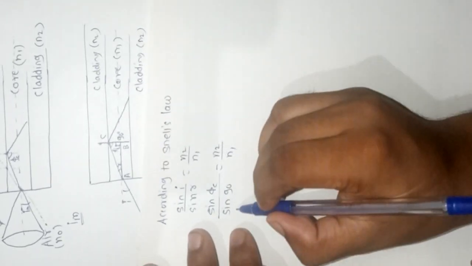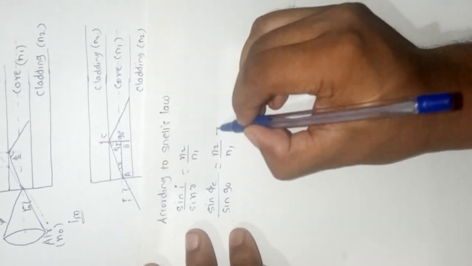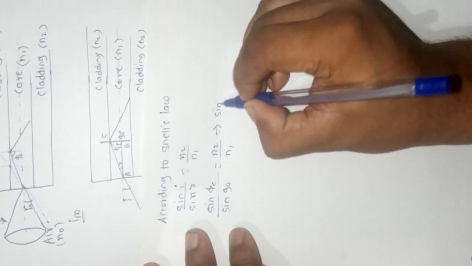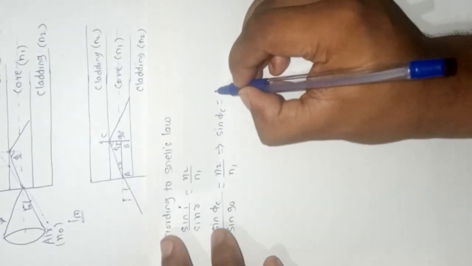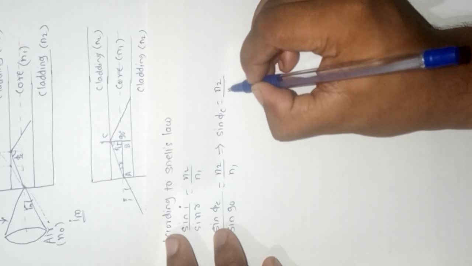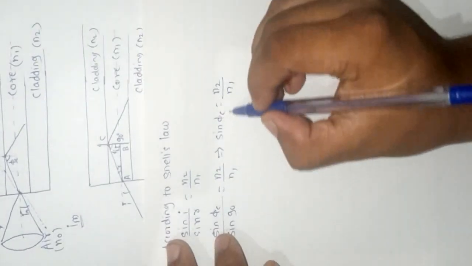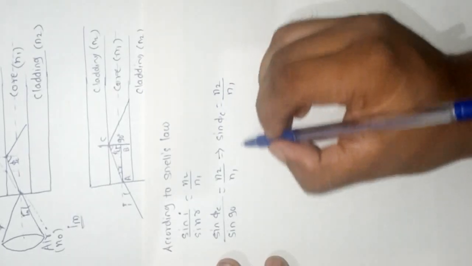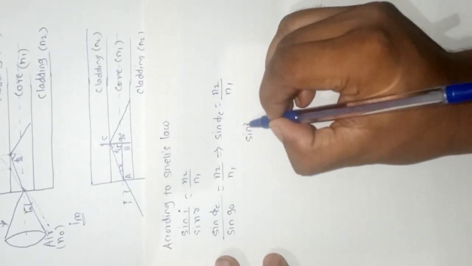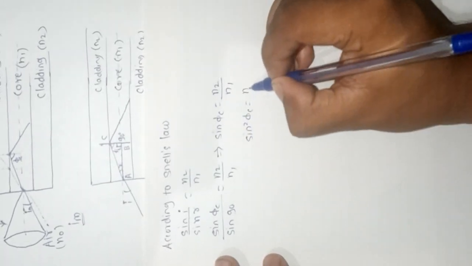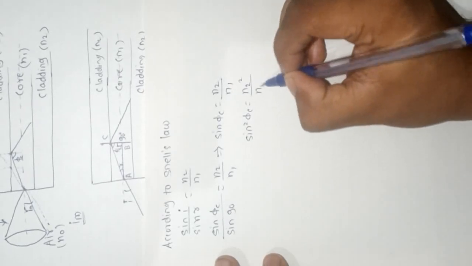The value of sin 90 is 1, so we get sin phi c is equal to n2 divided by n1. Now taking the square, sin square of phi c is equal to n2 square upon n1 square.